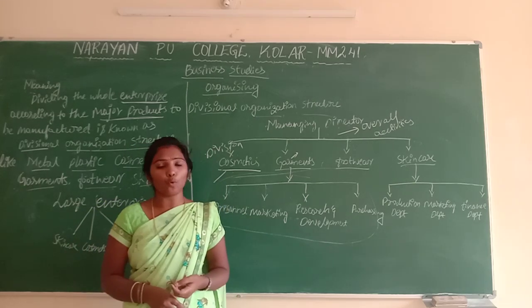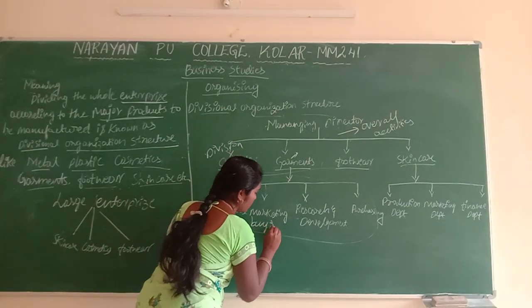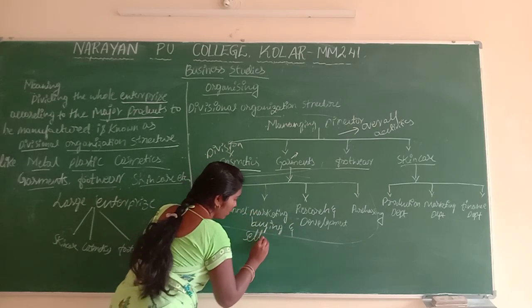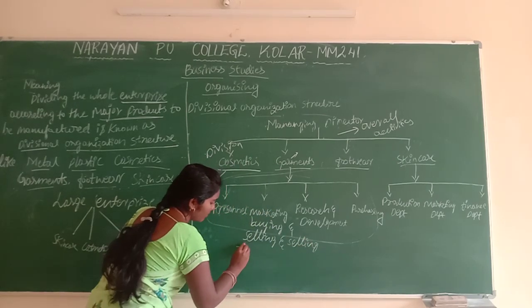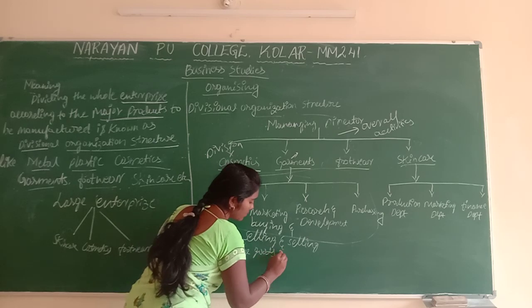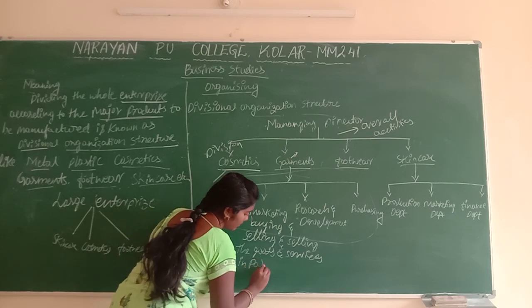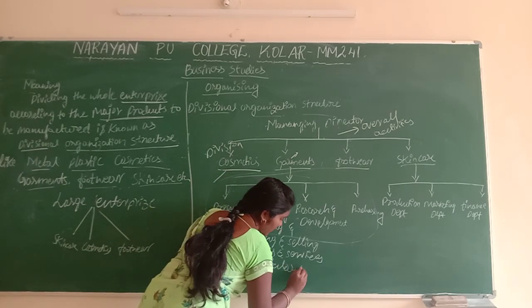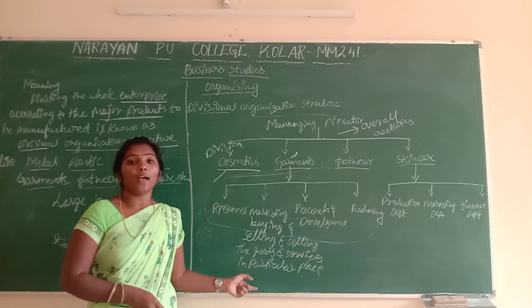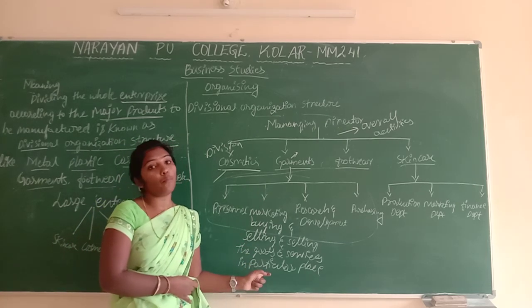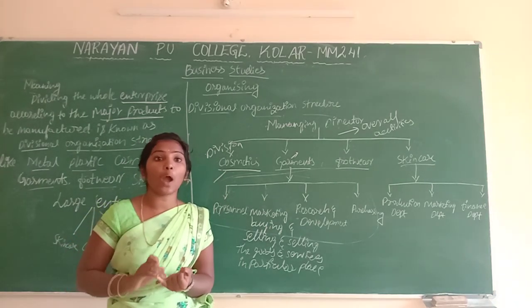Marketing means buying and selling the goods and services in a particular place. Buying and selling alone is not enough in marketing. First, once the producing of the goods and services is finished, after that we have to advertise.